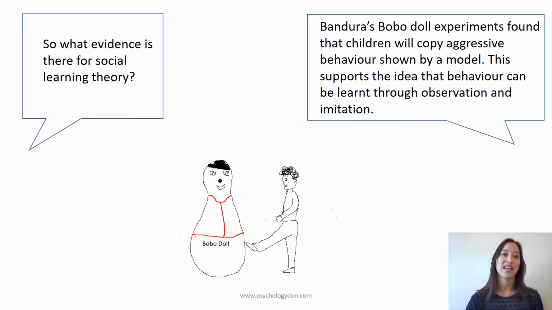So what evidence is there for social learning theory? Bandura's Bobo doll experiments found that children will copy aggressive behaviours shown by a model. This supports the idea that behaviour can be learned through observation and imitation.